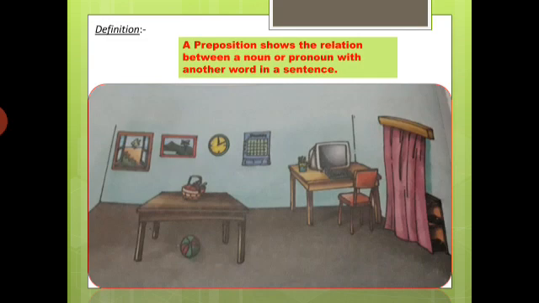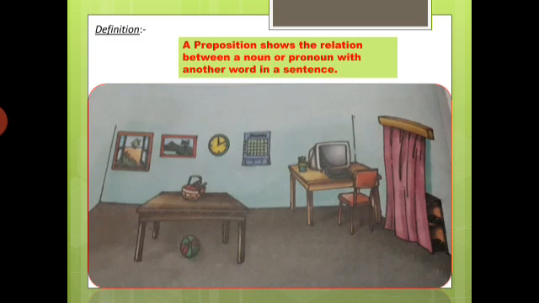Okay, I told you before that when we want to show the position between two things, at that time we use the word between. Okay, between is a preposition. So where is the wall clock? The wall clock is between the calendar and the painting.